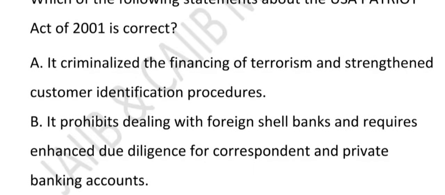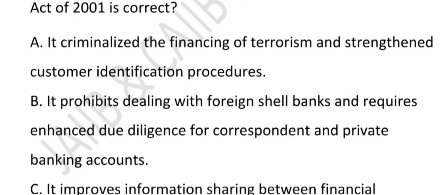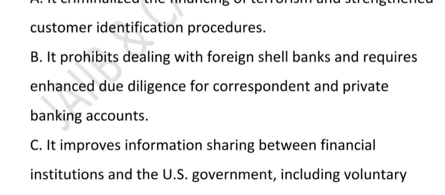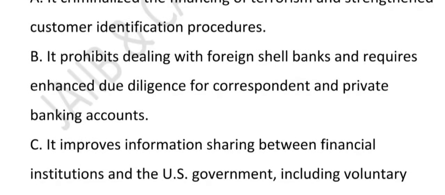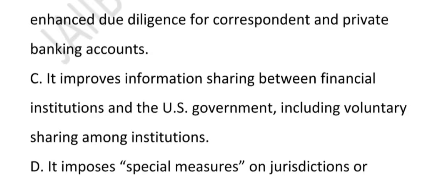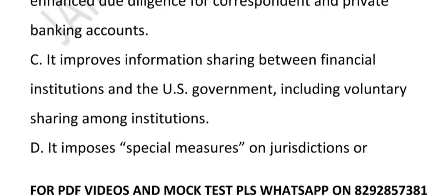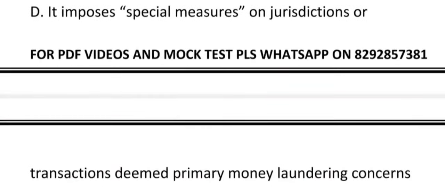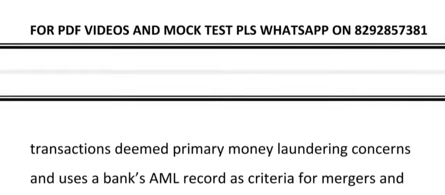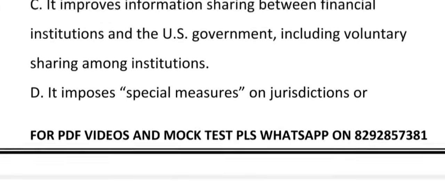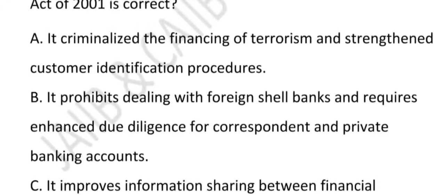Options are, it criminalized the financing of terrorism and strengthened customer identification procedure. Option B, it prohibit dealing with foreign cell bank and require enhanced due diligence for correspondent and private banking account. Option C, it improves information sharing between financial institution and the US government, including voluntary sharing among institutions. Option D, it imposes special measure on jurisdiction or transaction deemed primary money laundering concern and uses a bank AML record as a criteria for merger and acquisition. Very good question it is, right?